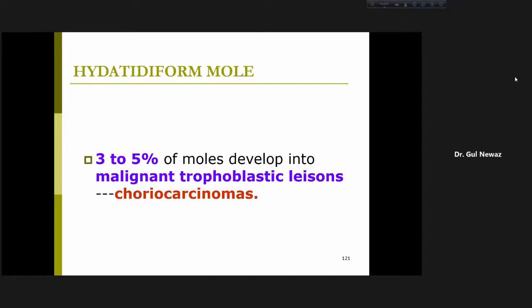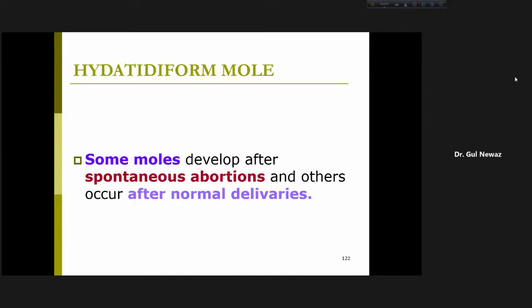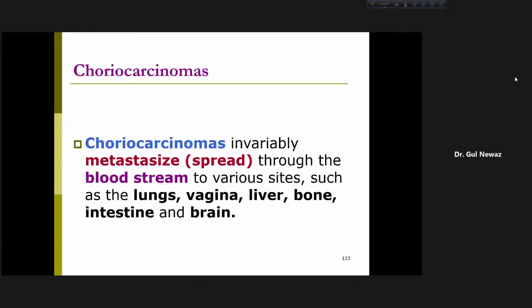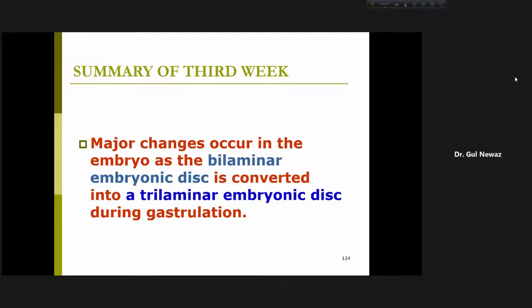Then we call it choriocarcinoma. That is cancer. And if there is choriocarcinoma, the HCG level is much higher. So we have finished here. Choriocarcinoma is not needed now. So, summary of the third week.